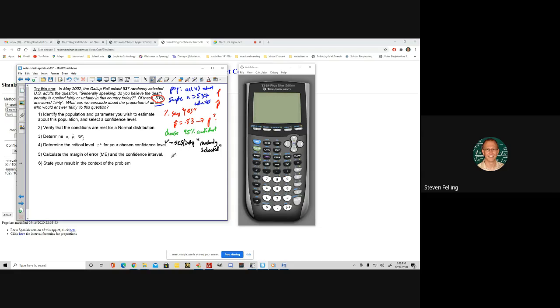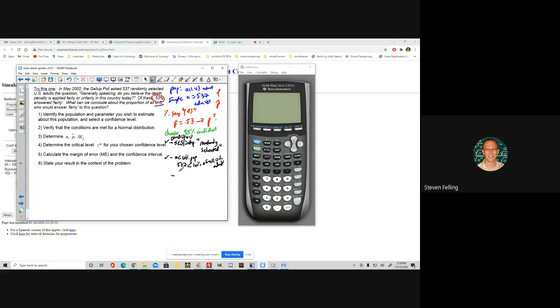Okay. Another thing is we have to have n be less than 10% of the population, right? So in this case, 537 is definitely less than 10% of all US adults. So I will write that out as my justification for why I believe that is met. So we're checking conditions here.